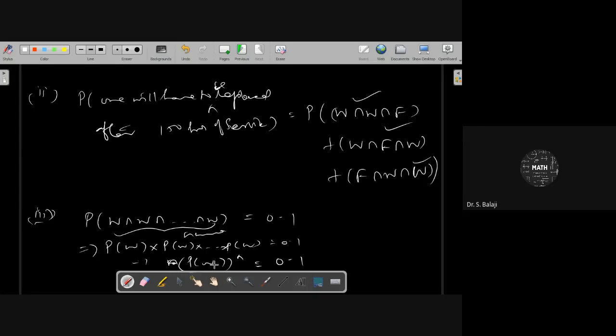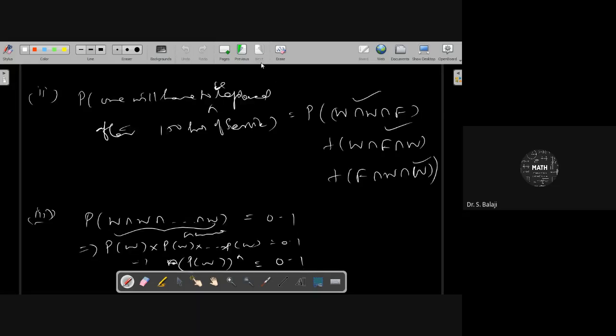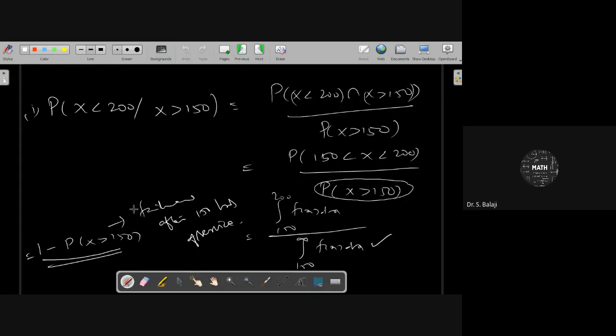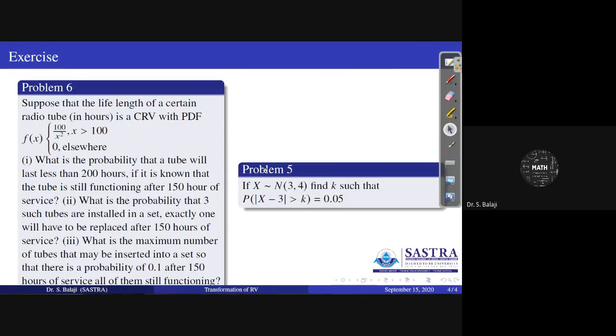The working condition probability is the denominator from the first part. Therefore, you write that to the power n equals 0.1. From this, you have to identify the value of n, by taking logarithms and so on. The working condition probability after 150 hours of service is the denominator part here, and the failure probability after 150 hours of service means you follow the complement idea. This is the idea you can use here.